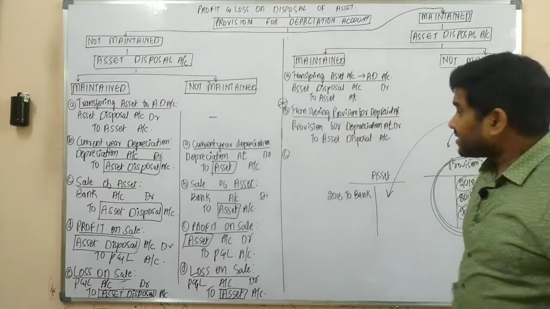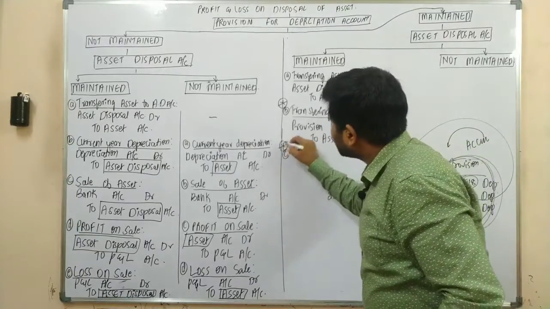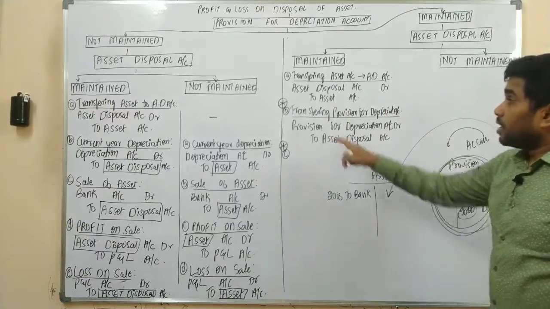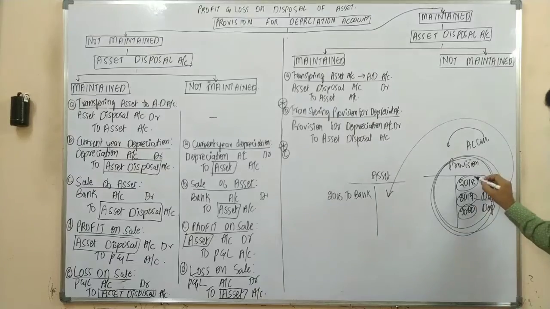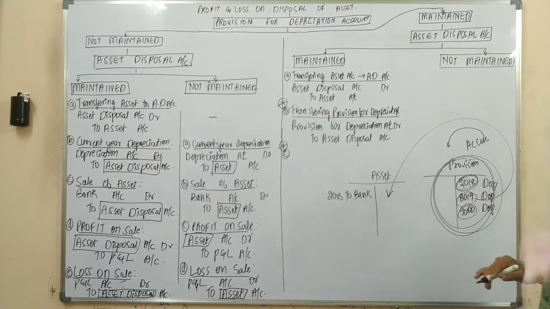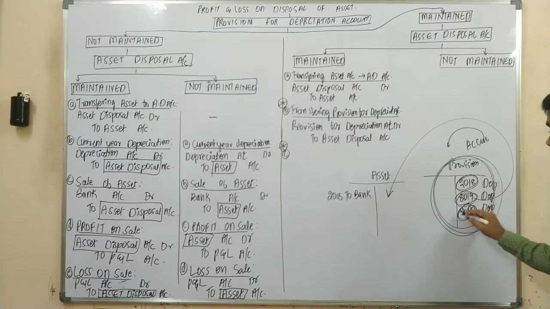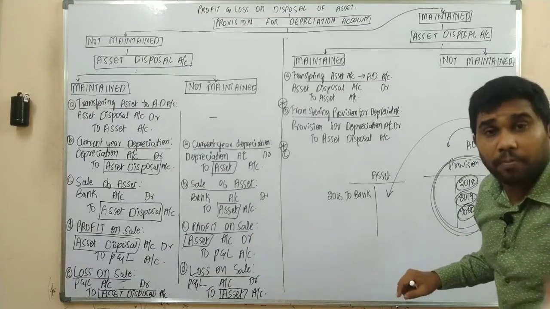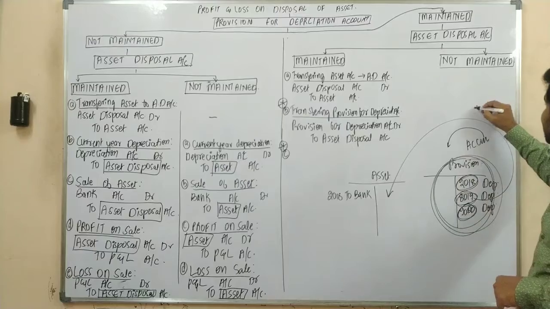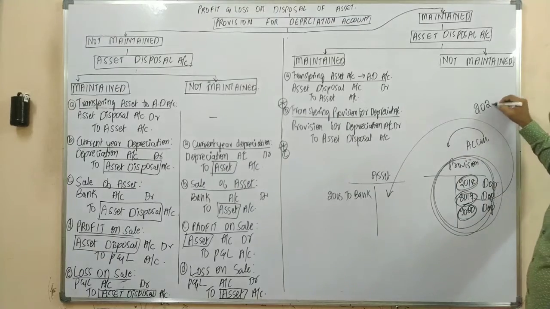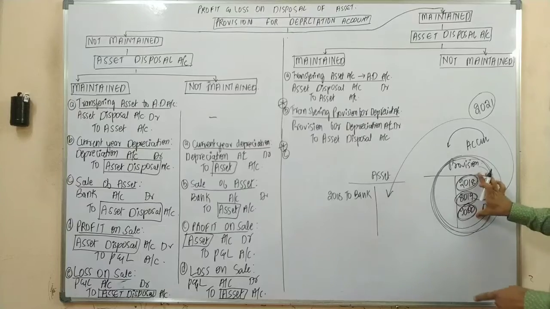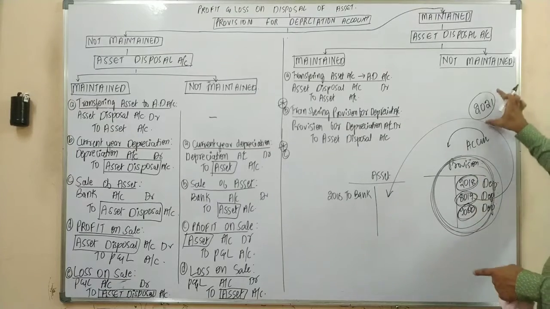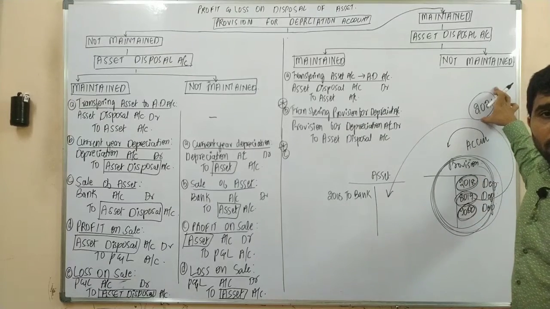Now your next transaction. So your next transaction, this is most important. Please concentrate here. So upon transferring your provision for depreciation, we have transferred our depreciation for 2018, for 2019, and also for 2020. Yes or no? But the asset is sold in which year? 2021. So that means we have provided the depreciation for 3 years, but not the current year. Yes or no?